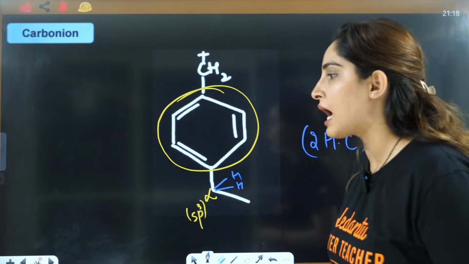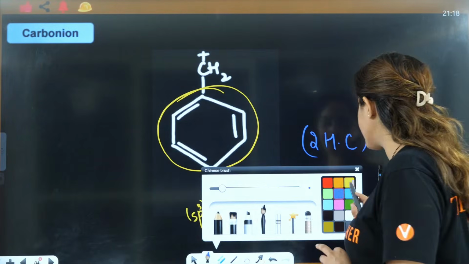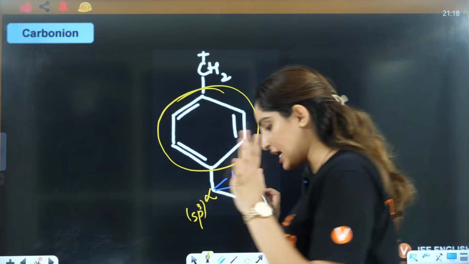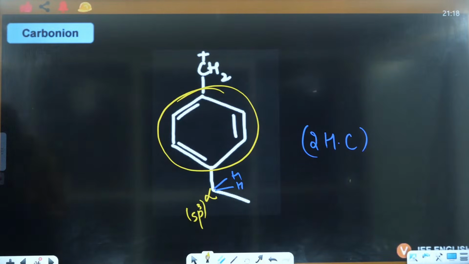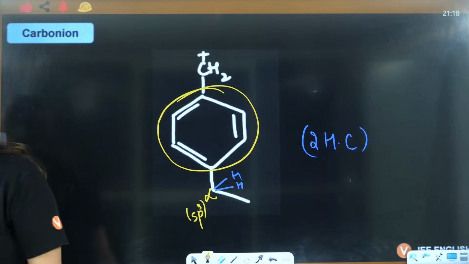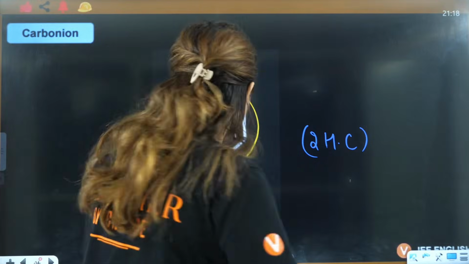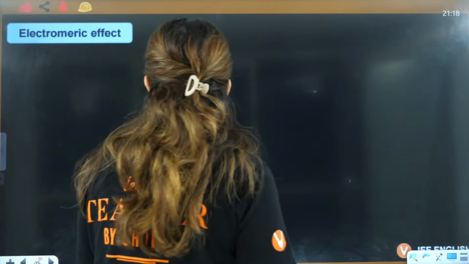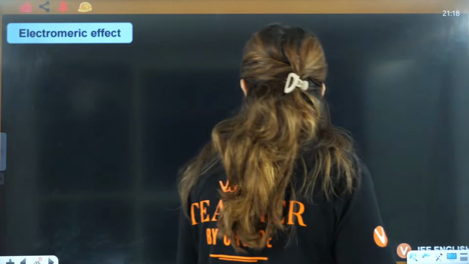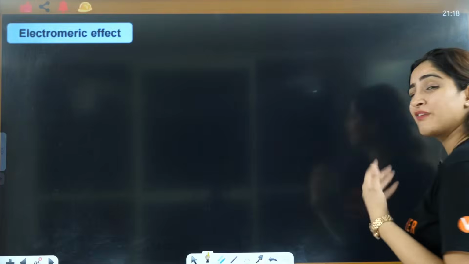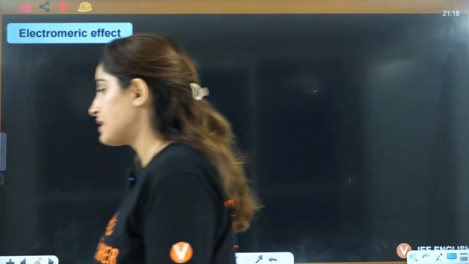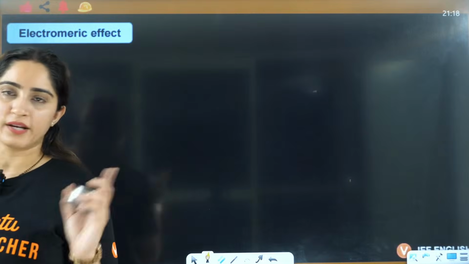Now we are going to start with aromaticity, and I'm waiting for your chats in the chat section. If you have any problem in what we have done till now, do let me know in the chat box so that we can start. Firstly, we have to do the electromeric effect also. It is a very simple effect, and it will hardly take 2 minutes.